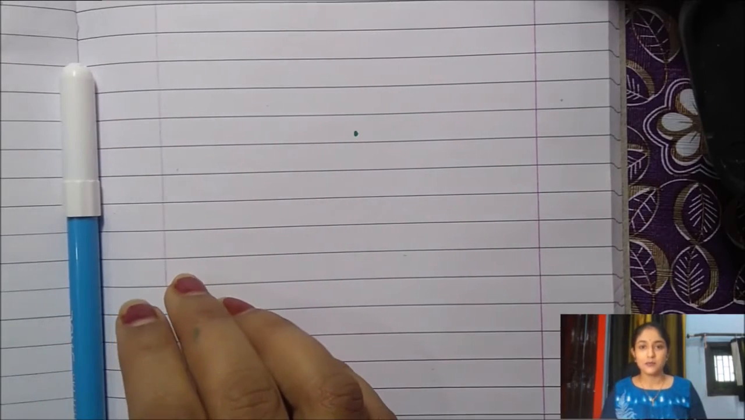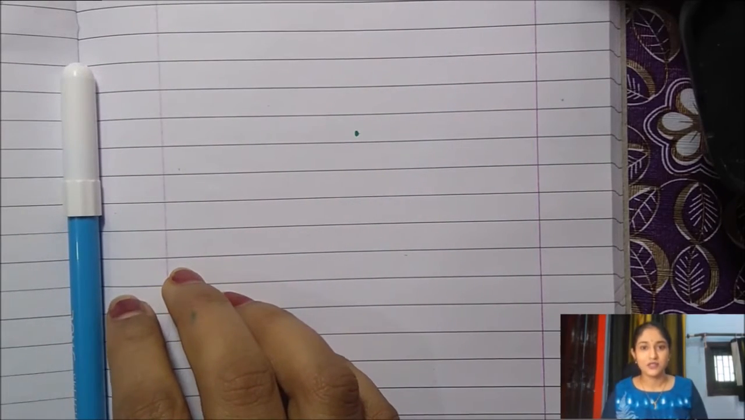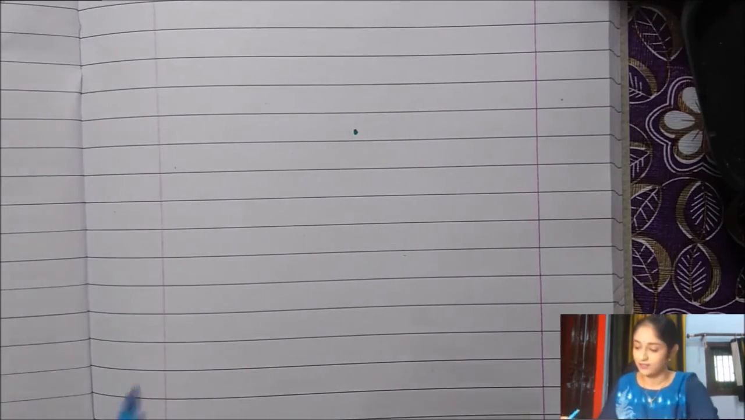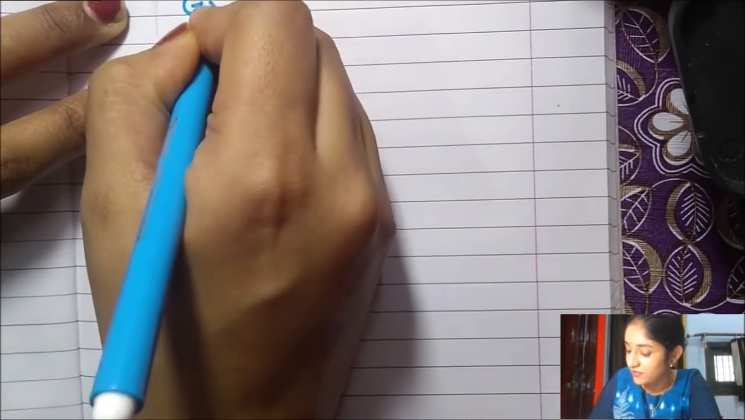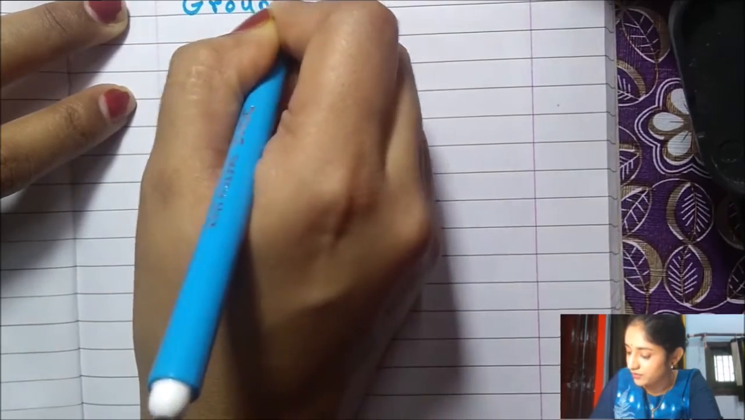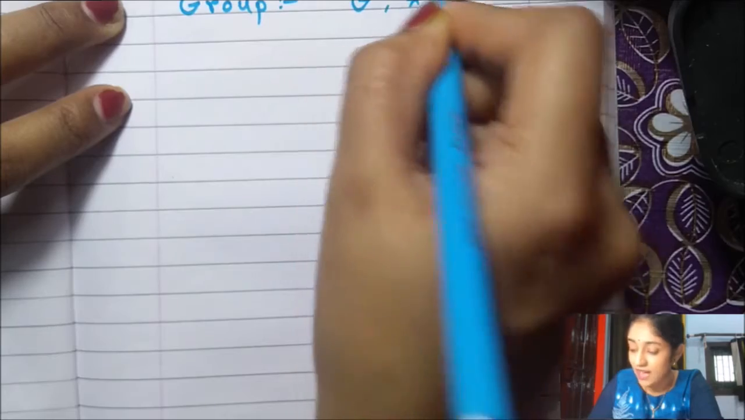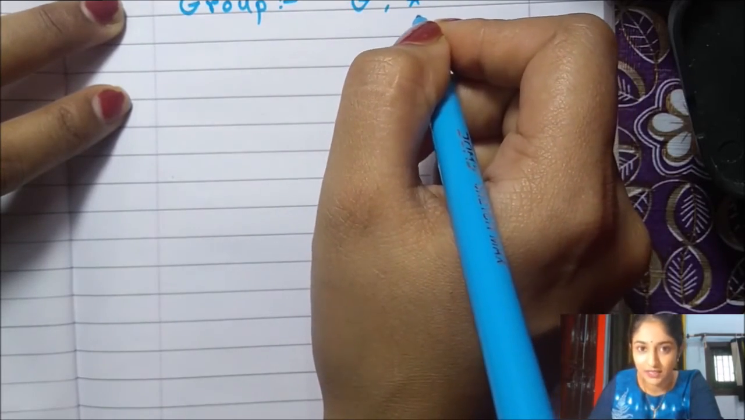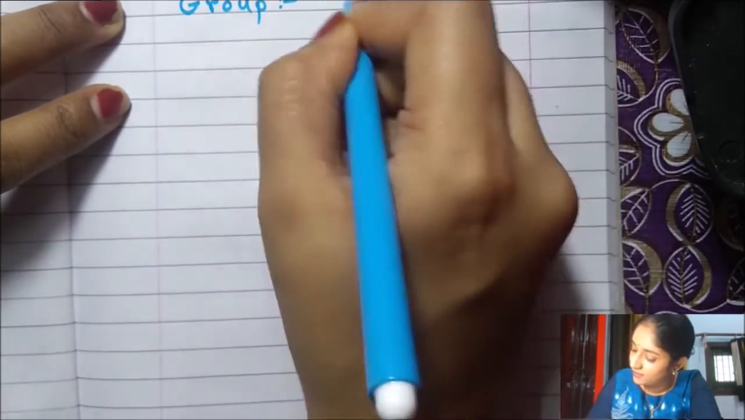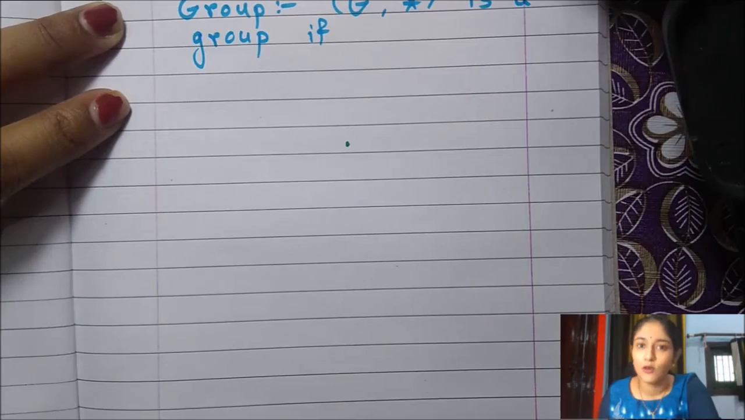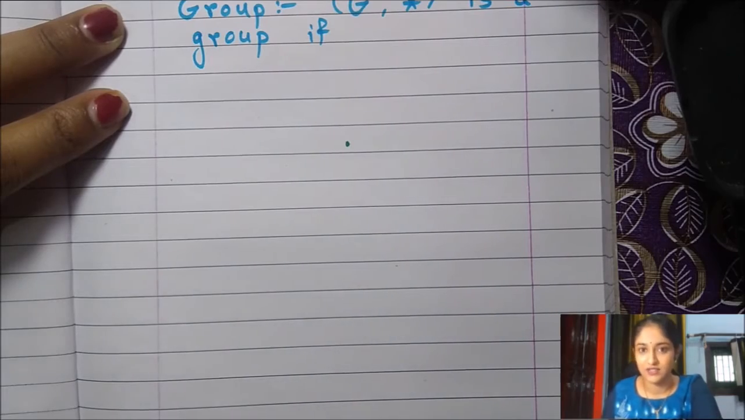Now that we have seen the parallels, let's go to the rigorous definition of group. In a group, as we already know, a non-empty set G and a binary operation is required. Let's start with the definition of group. If G is a non-empty set and star is a binary operation defined on G, then G together with star is called a group if the following 4 properties are satisfied.